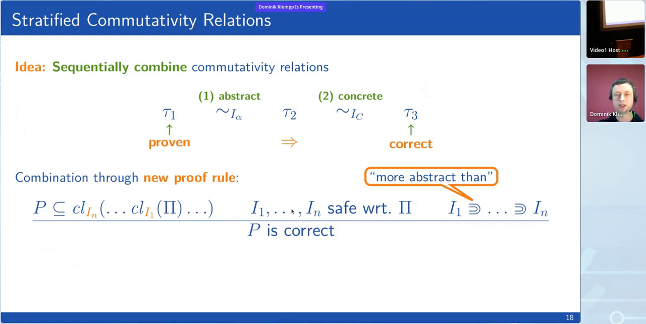It doesn't have to be two commutativity relations. You can have any number of commutativity relations, I1 to IN, as long as all of them are safe and satisfy a side condition that we call stratifiability. You can intuitively just think of this as I1 is more abstract than I2 is more abstract than I3, and so on. The formal definition of that can also be found in the paper.